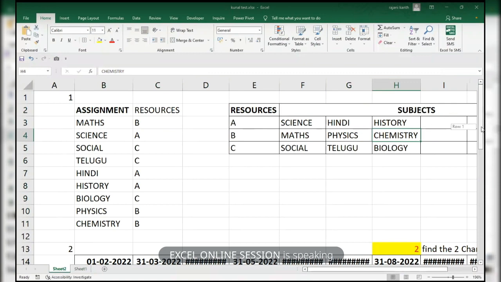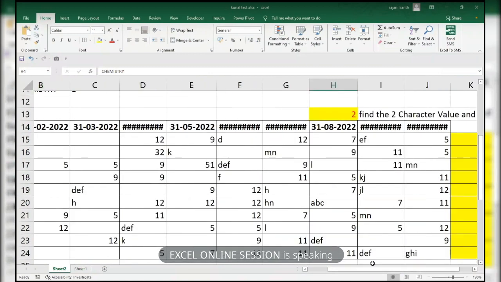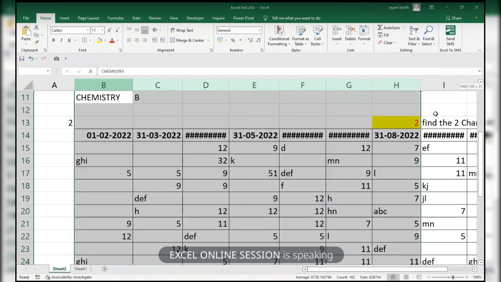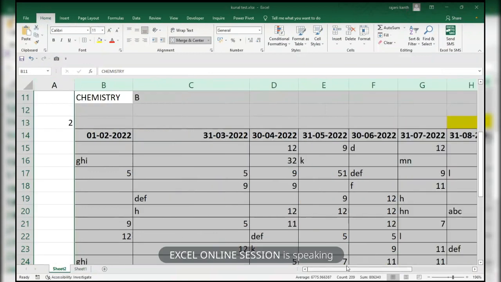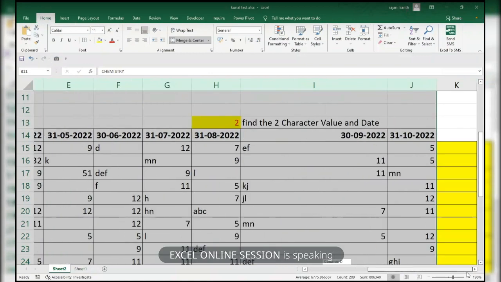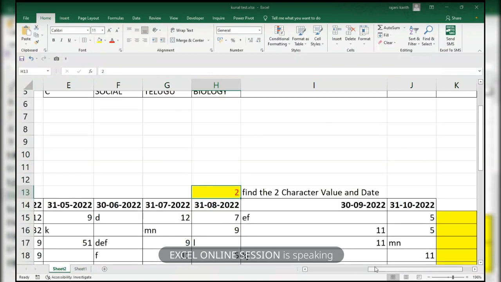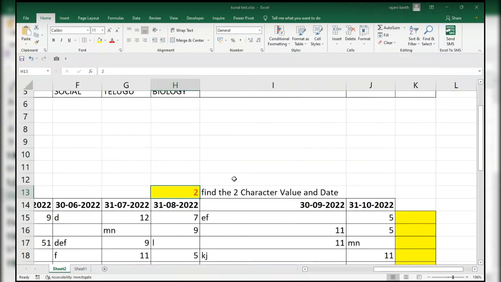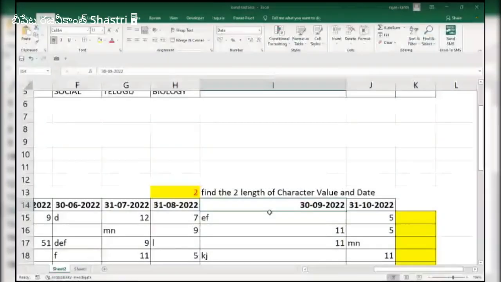I'm explaining because many people are confused by these questions. What I am asking is to pick up the two-length character value and its date.